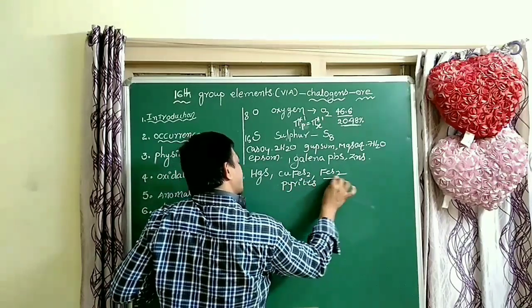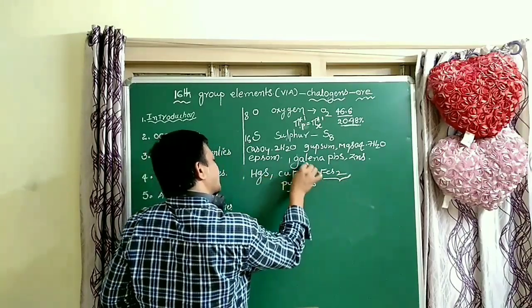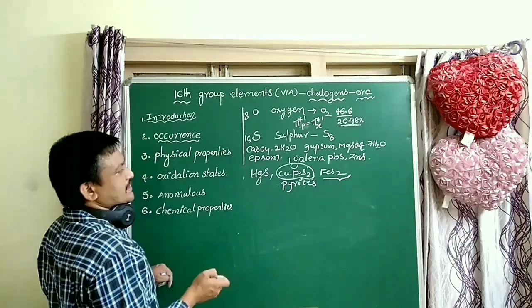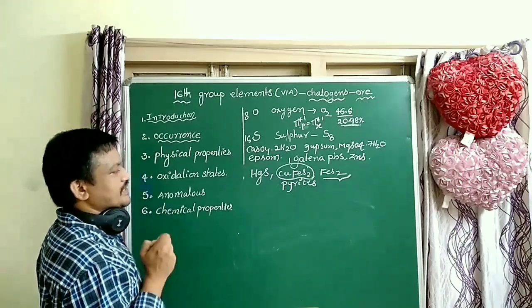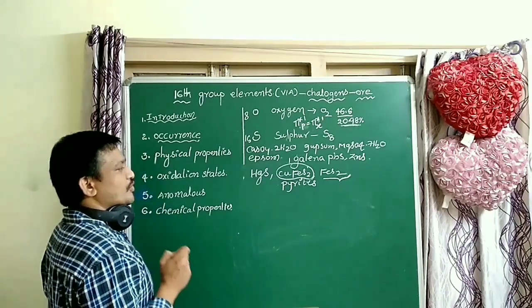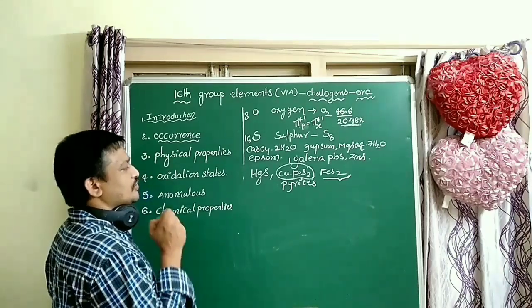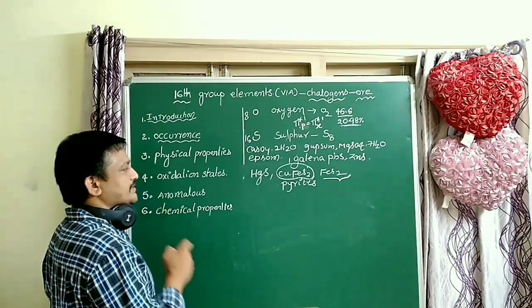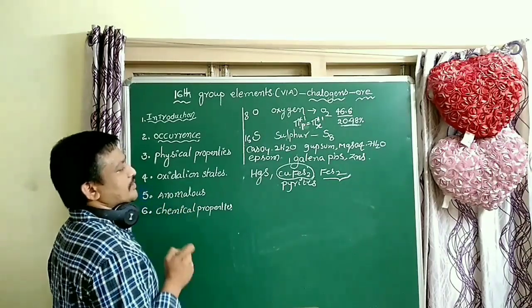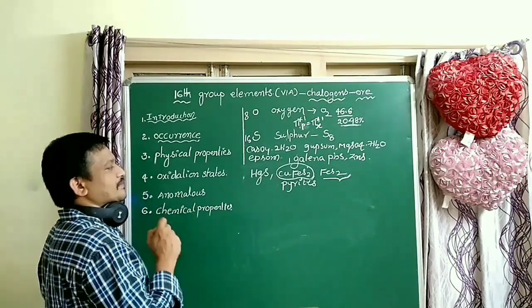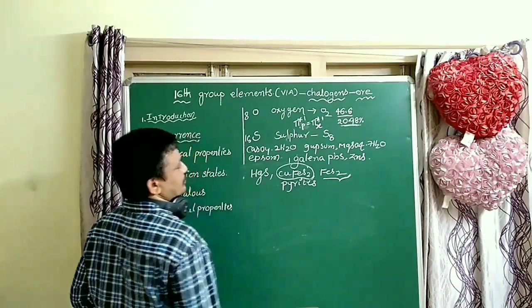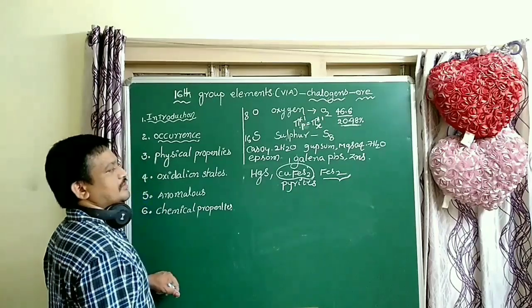This is the simple pyrite, this is the copper pyrite. So sulfur is a very small percentage in the earth's crust. How much percentage is it? 0.032 to 0.1 percentage is there, in the form of sulfates and sulfides. These are very important ores of sulfur.